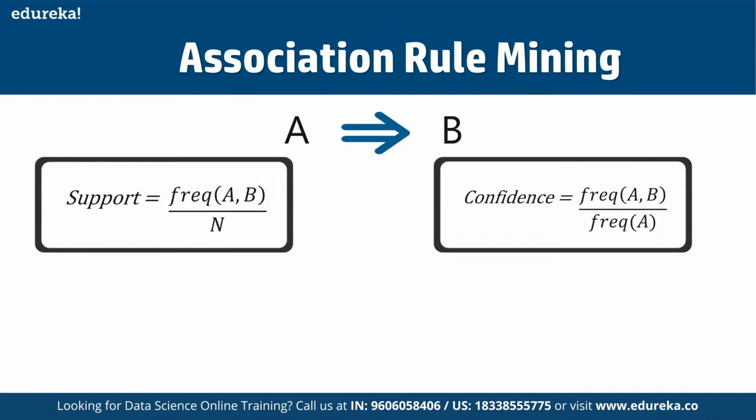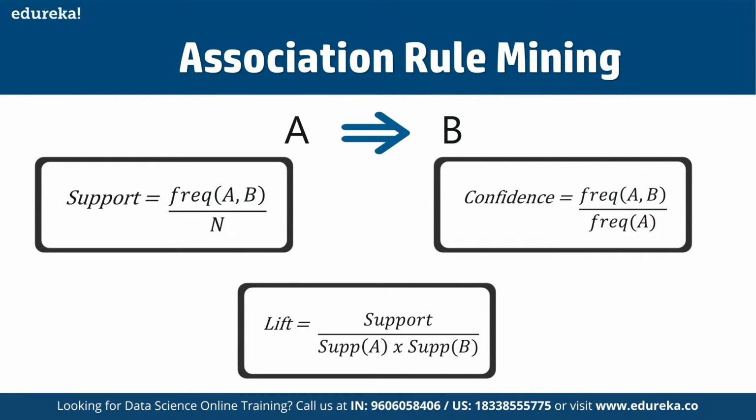And this is where the concept of lift comes into play. Basically, lift indicates the strength of a rule over the random occurrence of A and B, and it tells us the strength of any given rule here. So for finding that out, we simply divide the support of A and B together by the support of A times the support of B. Focus on the denominator: it is the individual support values of A and B, and not together.